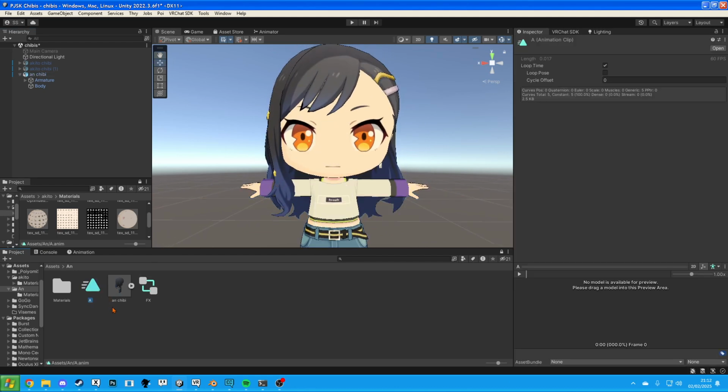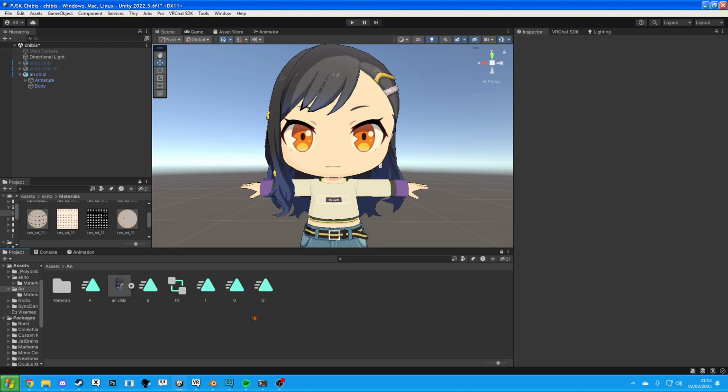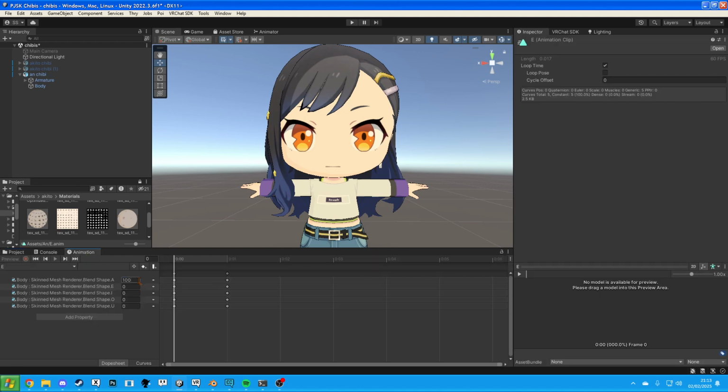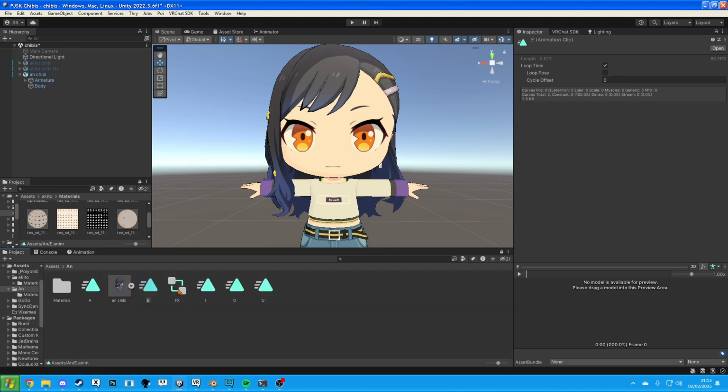So we need to make the others, so let me just duplicate this. I'll call this E. Duplicate again, call it I. You can do this with Control D, by the way, in case you don't know. Hit O, and then U. And then for each one, we'll want to go into animation. This one is E, so we'll change it there.